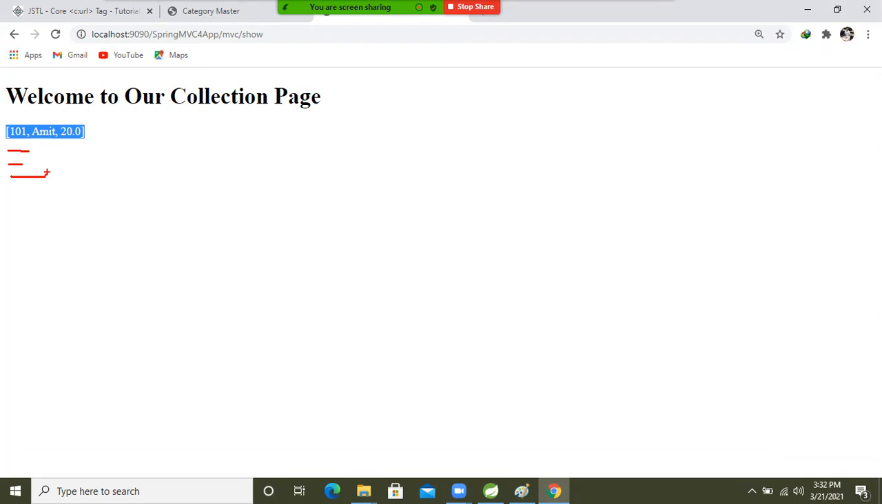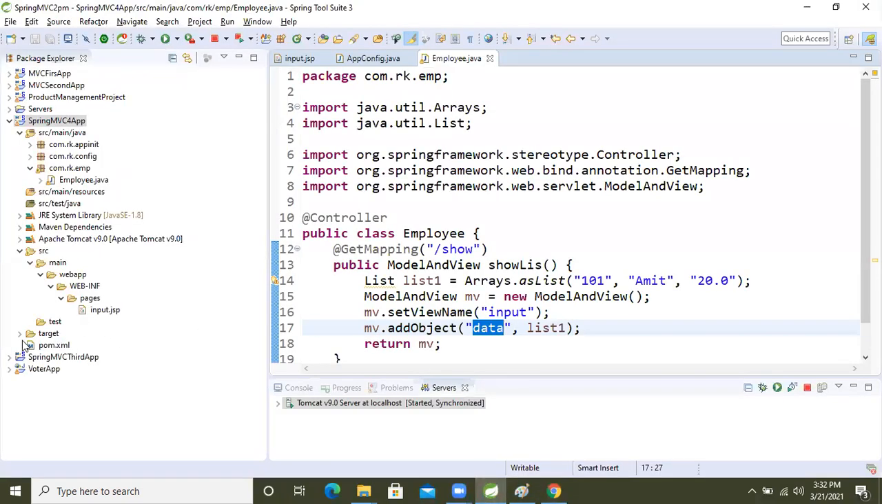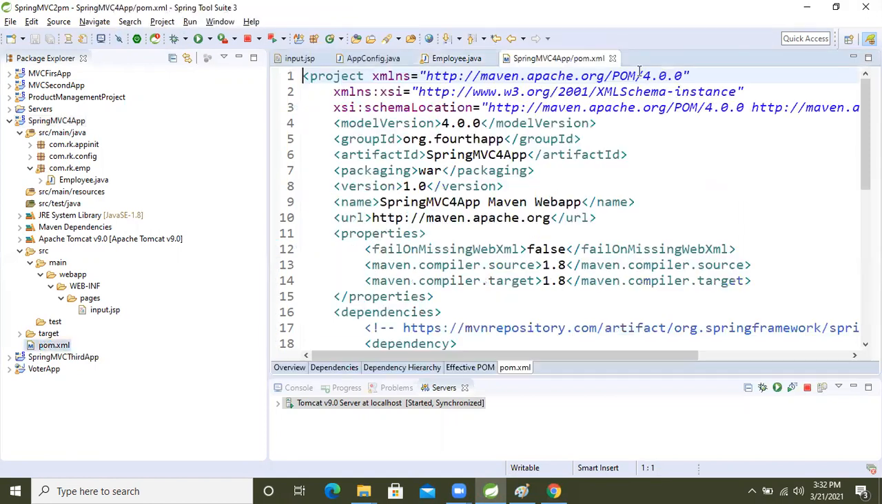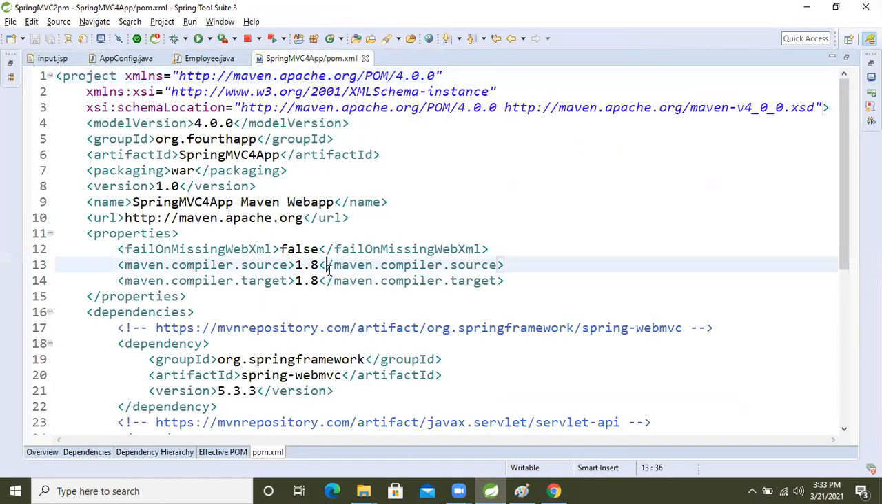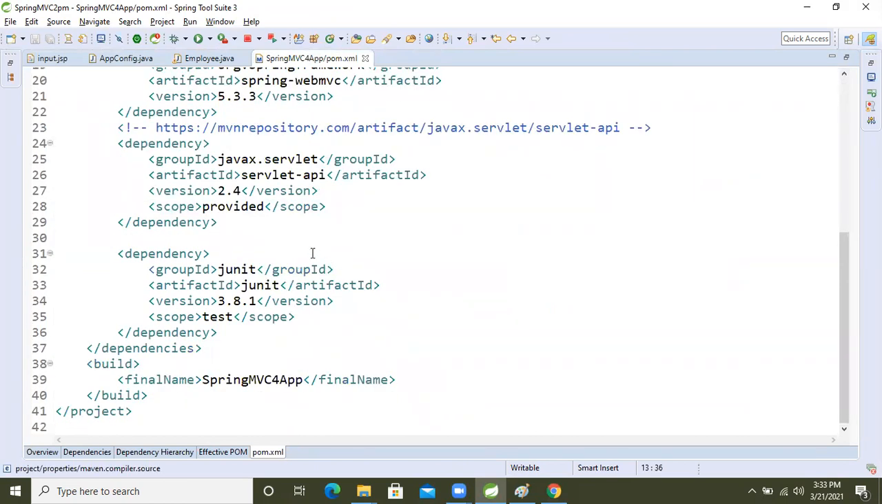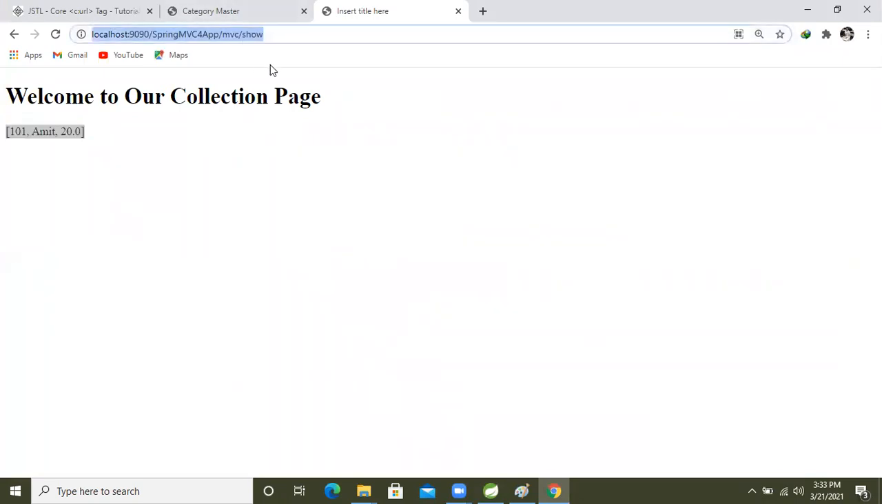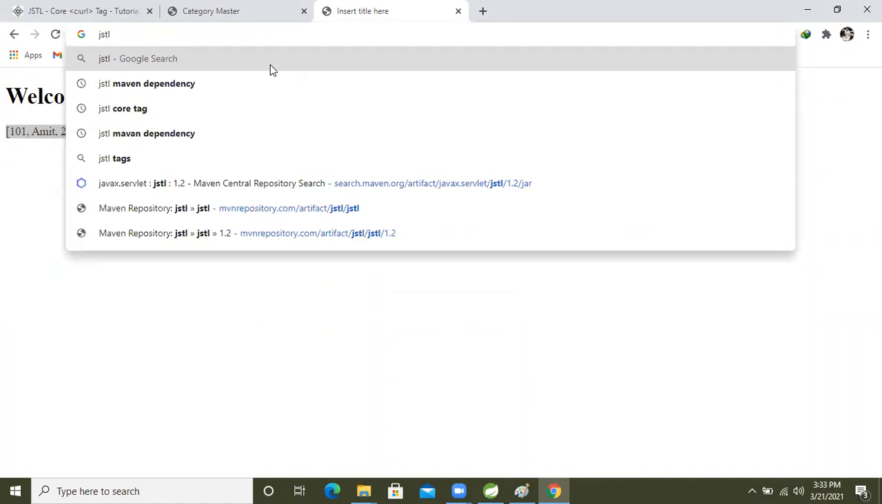What will we do for this purpose? We will use JSTL. But to work with JSTL, first we need to put a dependency in the pom.xml. To activate the JSTL tag, we need the dependency. So let's copy the dependency from the internet. JSTL Maven dependency. I will show that.